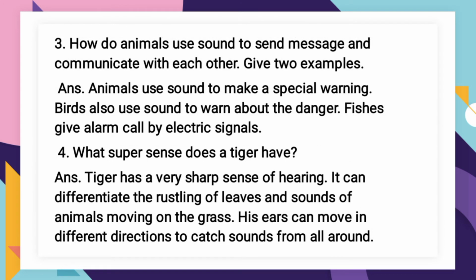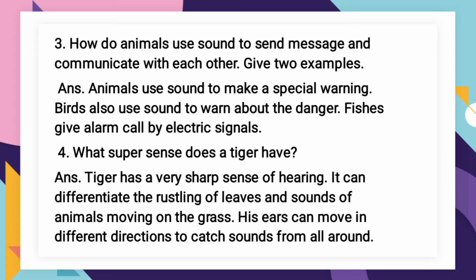How do animals use sound to send messages and communicate with each other? Give example. How do these animals use this sound? So we have seen in dolphins and many other animals, how they use these sounds to send messages to other animals. Animals use sound to make a special warning. Birds also use sound to warn about dangers. Fishes give alarm call by electric signals.